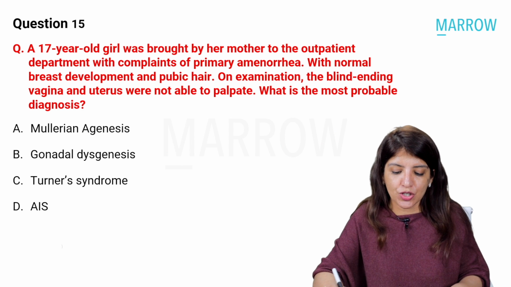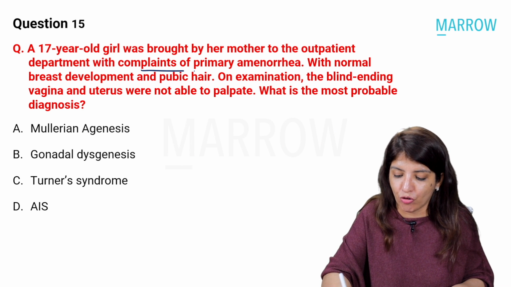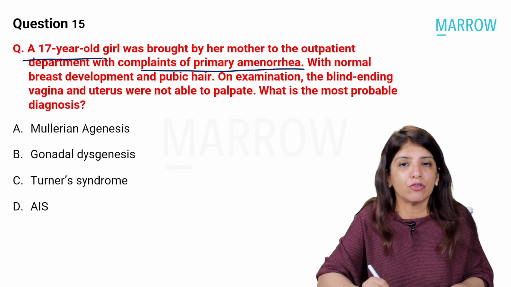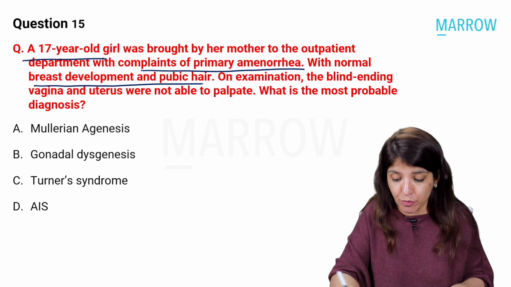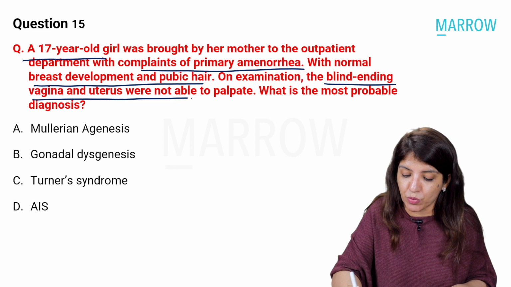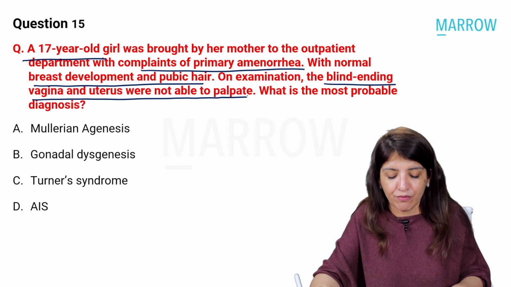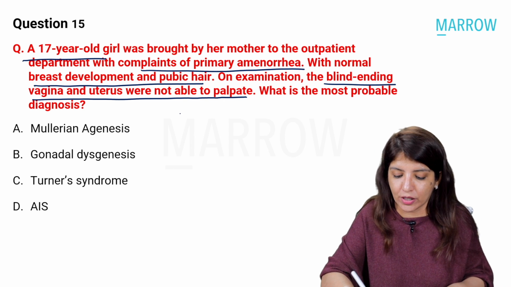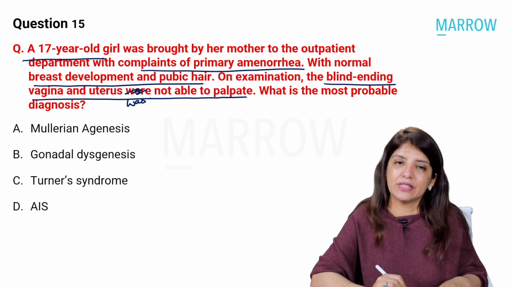Okay. Next question. A 17-year-old was brought by her mother to the outpatient department with a complaint of primary amenorrhea. She has normal breast development and pubic hair. On examination, a blind-ending vagina was present and the uterus was not palpable. What is the most probable diagnosis?